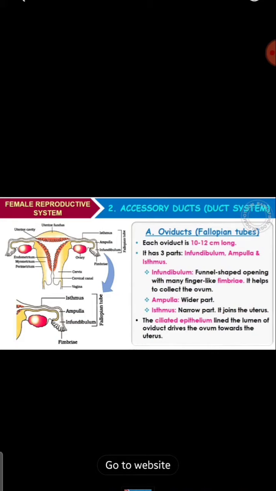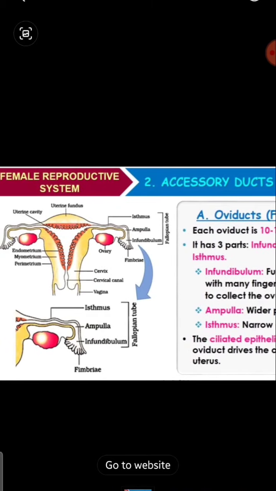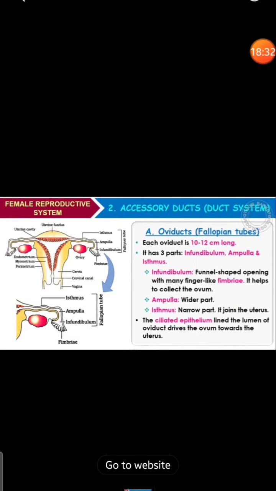So, the oviduct or the fallopian tubule. Each oviduct is 10 to 12 centimeters long. It has three parts: infundibulum, ampulla and isthmus, right?